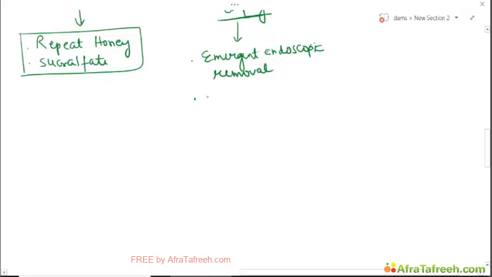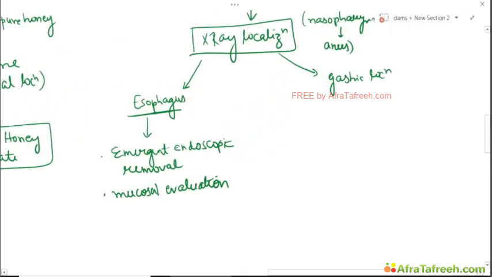And simultaneously the mucosa should be evaluated for any injury. And if there is any injury, you need to admit the patient right away.